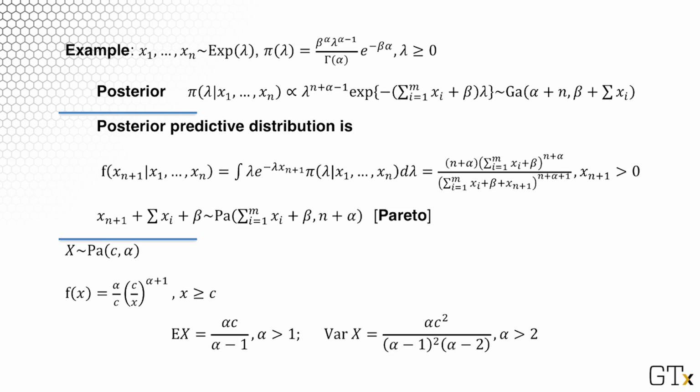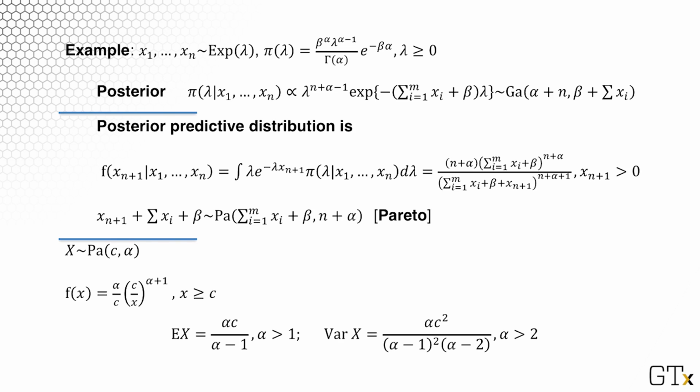Now, the posterior predictive distribution would be simply the likelihood. In our case, this is the exponential distribution, lambda e to the minus lambda x_{n+1}, times the posterior, and this posterior is gamma. We end up with an expression which has a finite form, and that looks like a Pareto distribution. The x_{n+1} plus the summation of x_i plus beta is Pareto distributed with parameters: the summation of x_i from 1 to n, which is the previous observed data, plus beta, and n plus alpha is the other parameter.